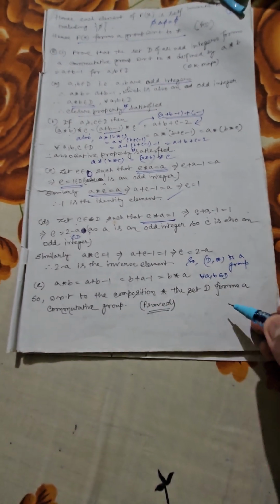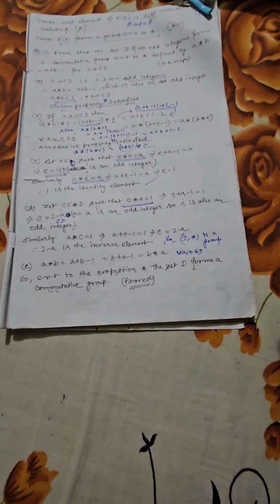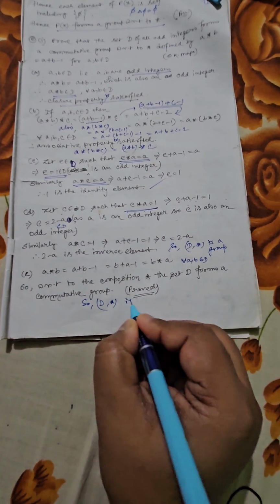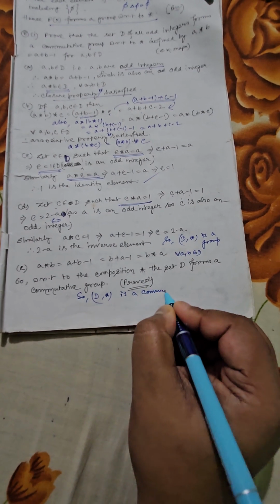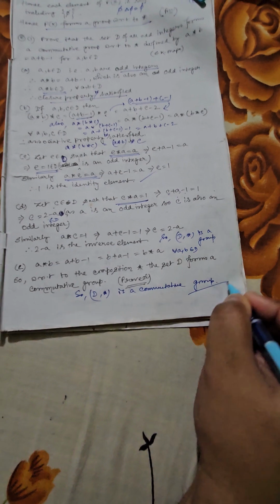So the composition star ultimately forms a commutative group, and definitely you can say D, star is commutative. This is the proof of this result.